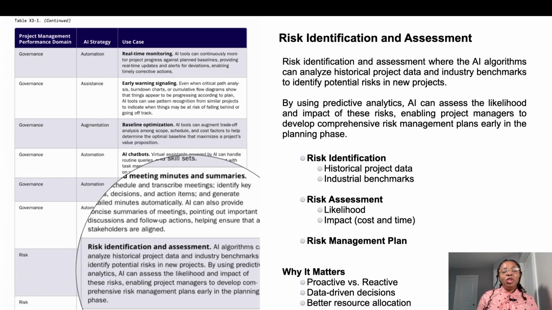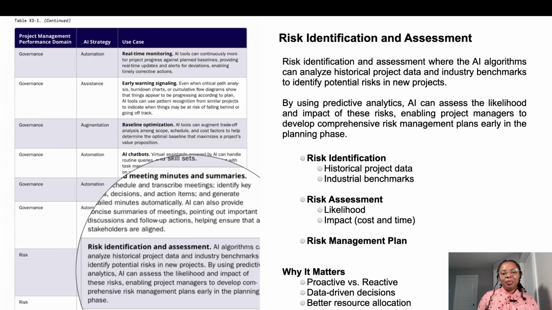These models usually help us answer two big questions. The first question is, how likely is this risk to occur? The second one is, if it does occur, how big will the impact be? Once you have those predictions, everything becomes clearer for you as a project manager. You can prioritize your risks, plan your mitigation strategies, and make decisions that don't feel like guesswork, but more like strategy.